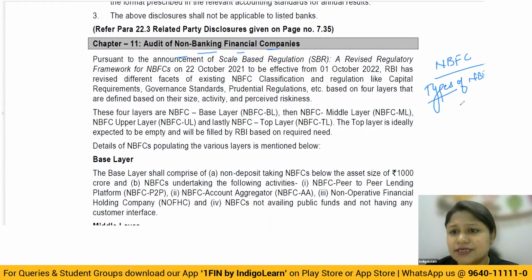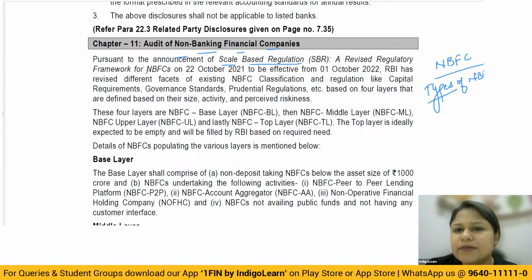But now what has happened is, when you look at these different types, you see that for every different type of NBFCs, looking at some criteria, there are going to be different prudential norms, like income recognition is different, asset classification is different, like NPA classifications are going to change, provisioning norms are going to change. So for every different type of NPAs, there is going to be a different scale altogether given. So obviously the complexity increases. So what has happened is, now there have been guidelines issued, or there has been a new regulation which has come up, which is based on the scale-based regulation.